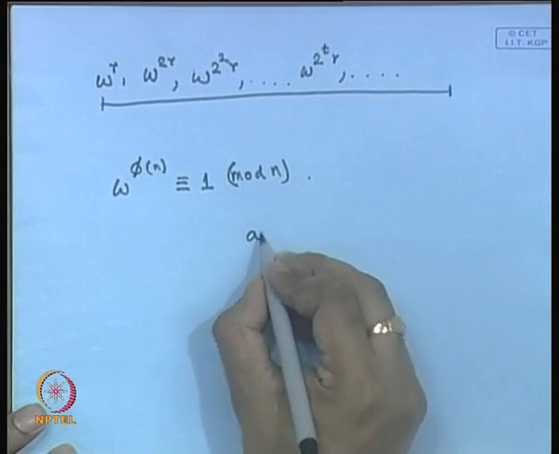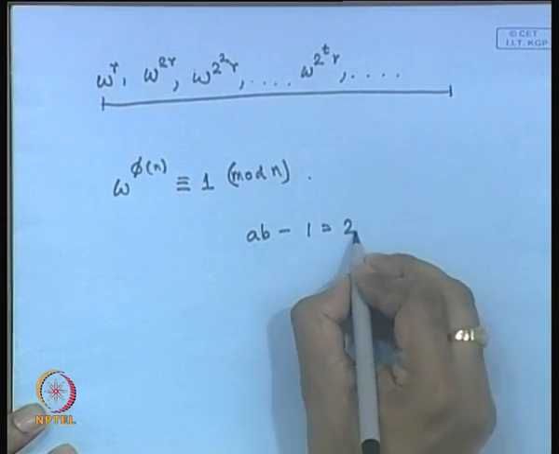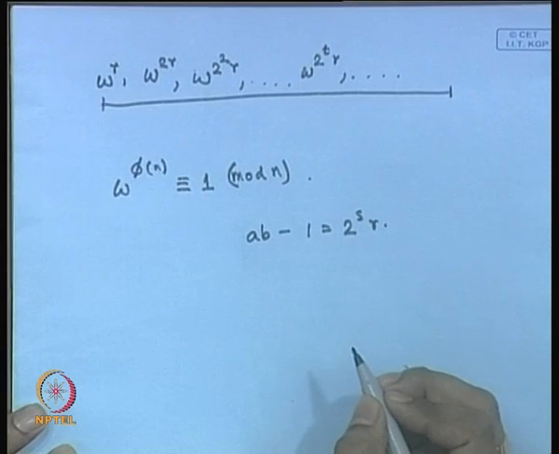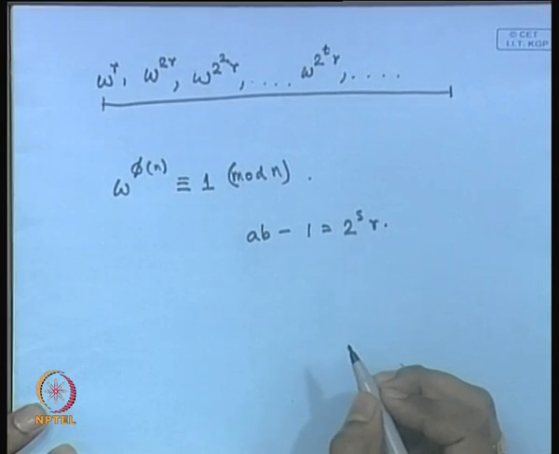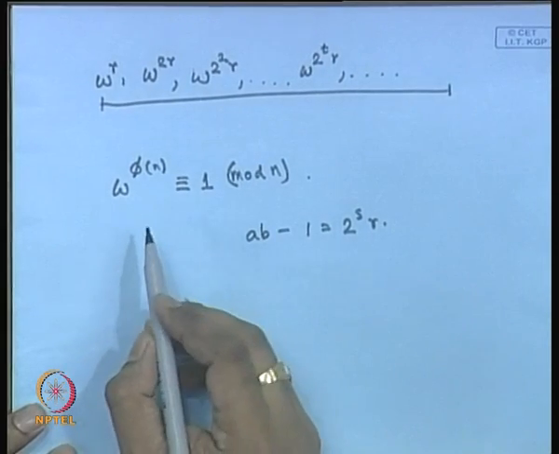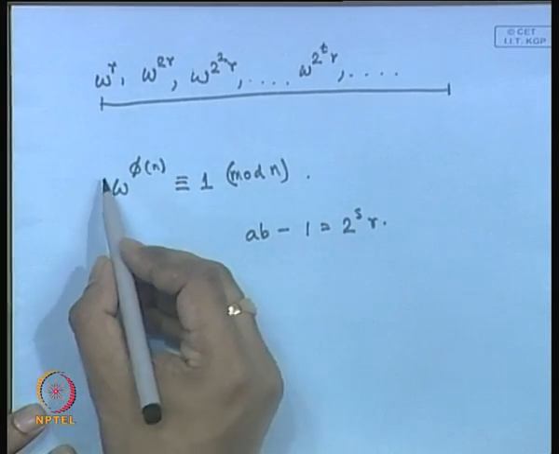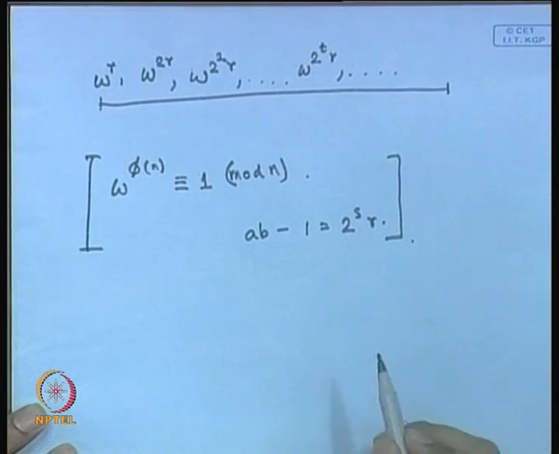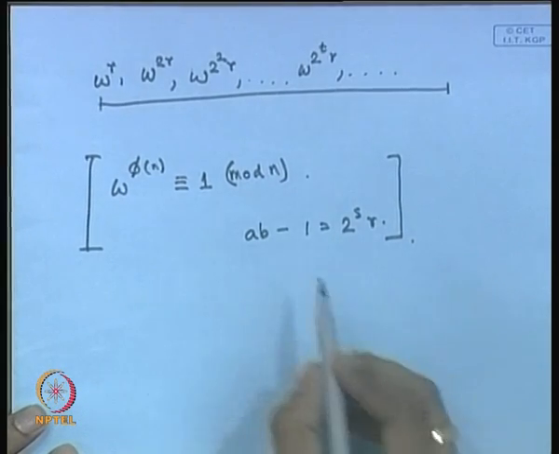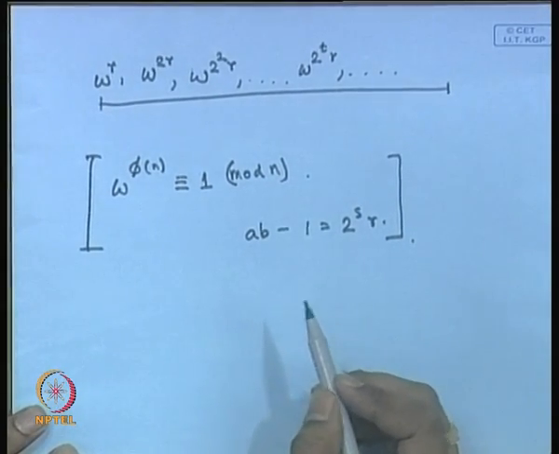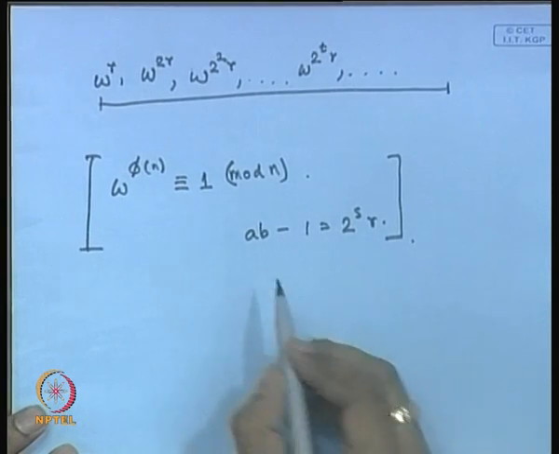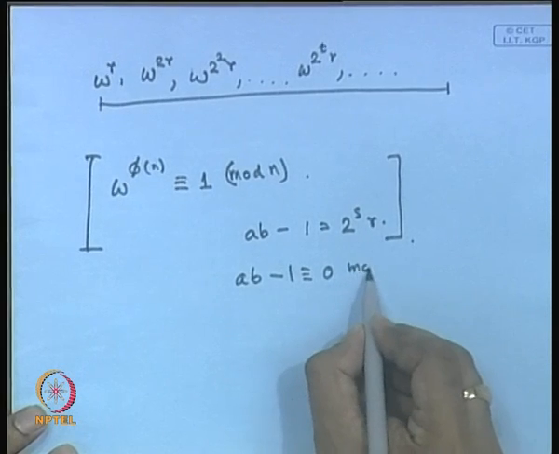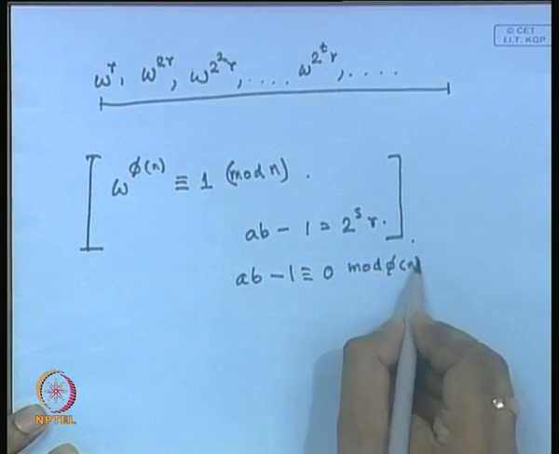We had ab minus 1 is equal to 2 to the power of s r. So, from here it follows that omega power phi n is equal to 1 mod n, and ab minus 1 is equal to 2 to the power of s r, and you know that ab minus 1 is equal to 0 mod phi n. So, what does it mean?